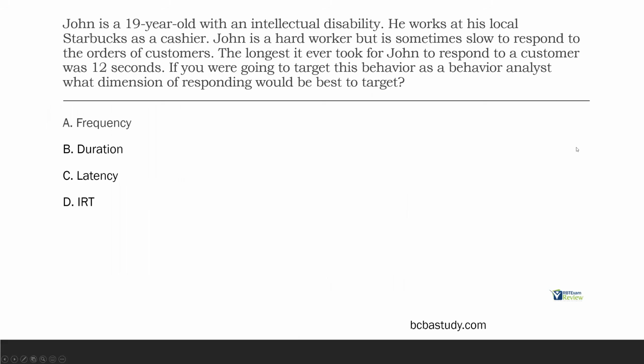Okay, question one. John is a 19-year-old with an intellectual disability. He works at his local Starbucks as a cashier. John is a hard worker, but is sometimes slow to respond to the orders of customers. The longest it ever took for John to respond to a customer was 12 seconds. If you were going to target this behavior as a behavior analyst, what dimension of responding would be best to